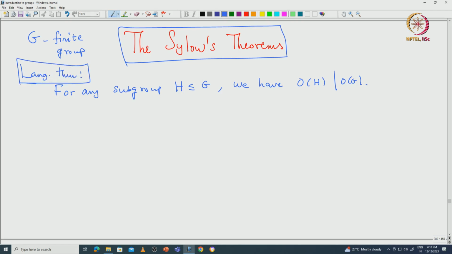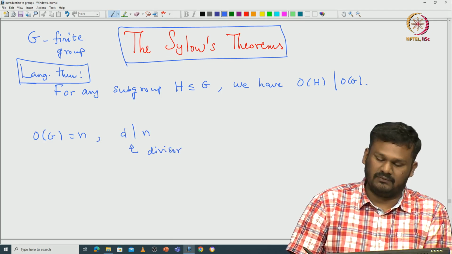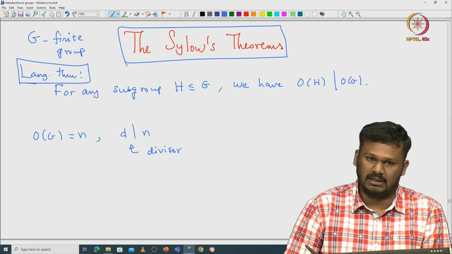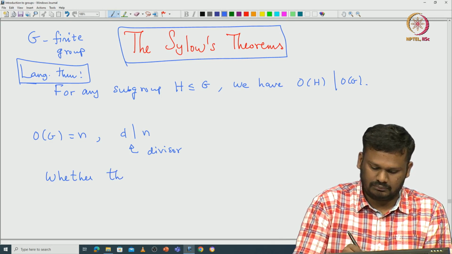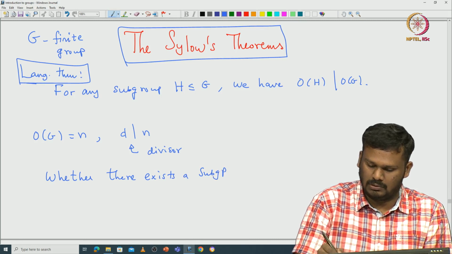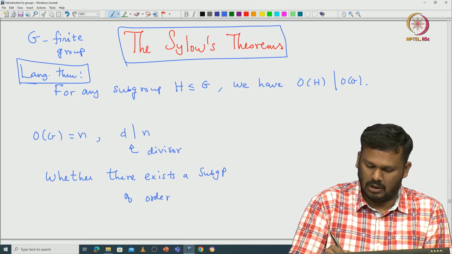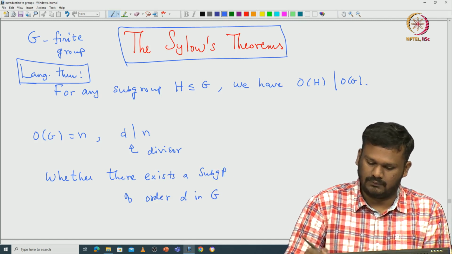Now one can ask this question. If you fix the cardinality of the group, suppose you know that the cardinality of the group is n, and then you fix a divisor d of n. One can ask whether there exists a subgroup of order d in G. So this is the converse question.